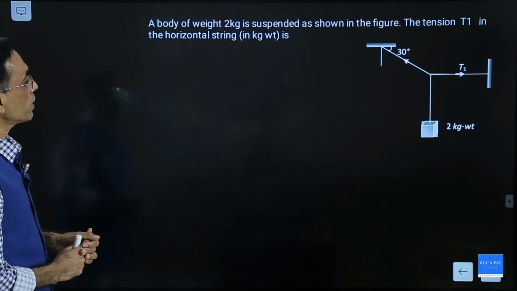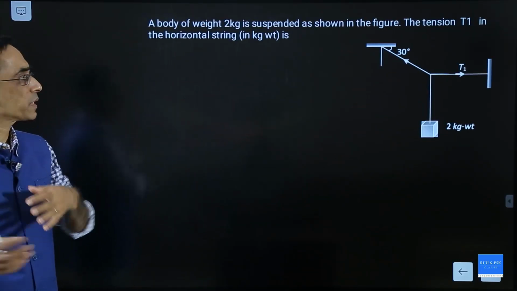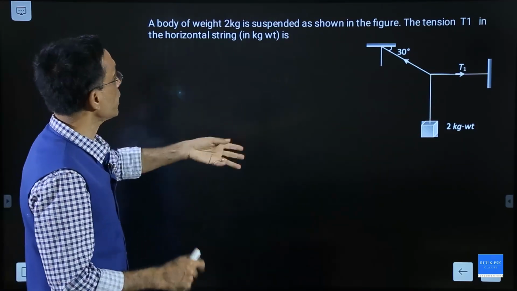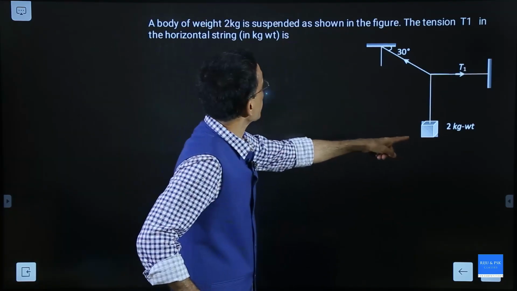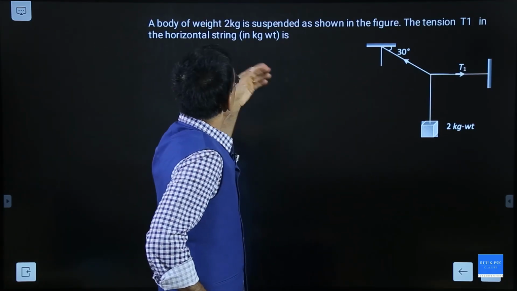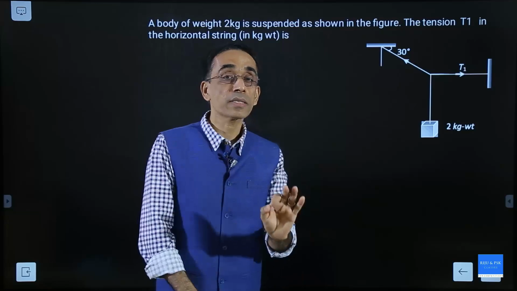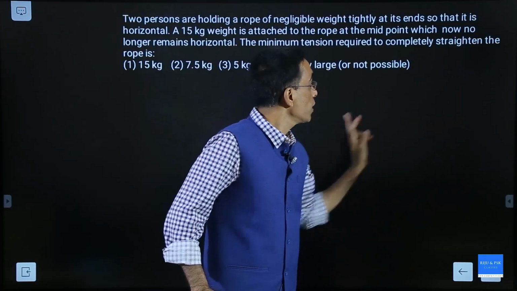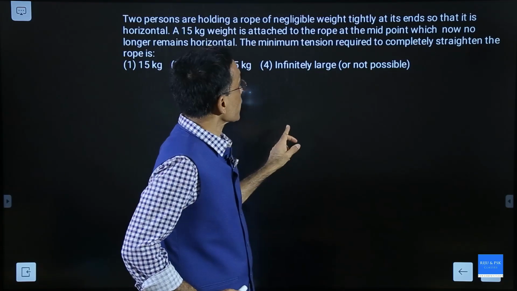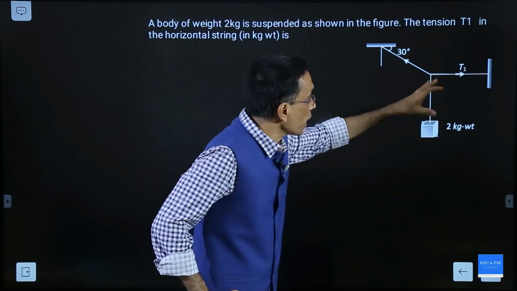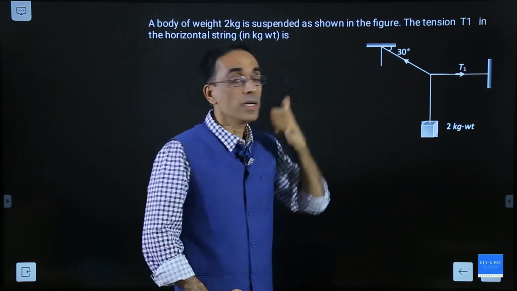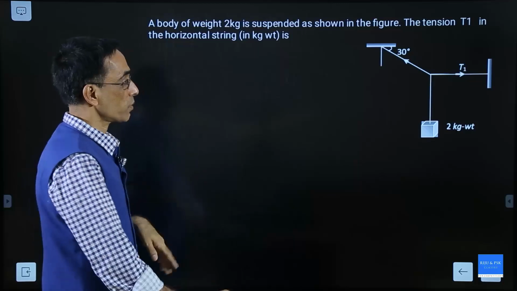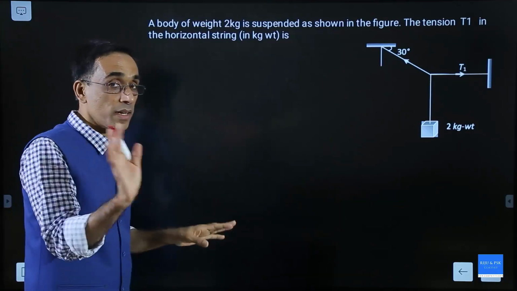Now, I think this you can do from the previous example. So I will not be discussing this in the next class. So this you just try. A body of weight 2 kg is given, tension T1 should be calculated, the angle is given. In the previous case, the angle was not given; here you are given a 50 Newton force. From the same idea, you can find out the tension T1. You have that tan theta equation, so you can apply that here.